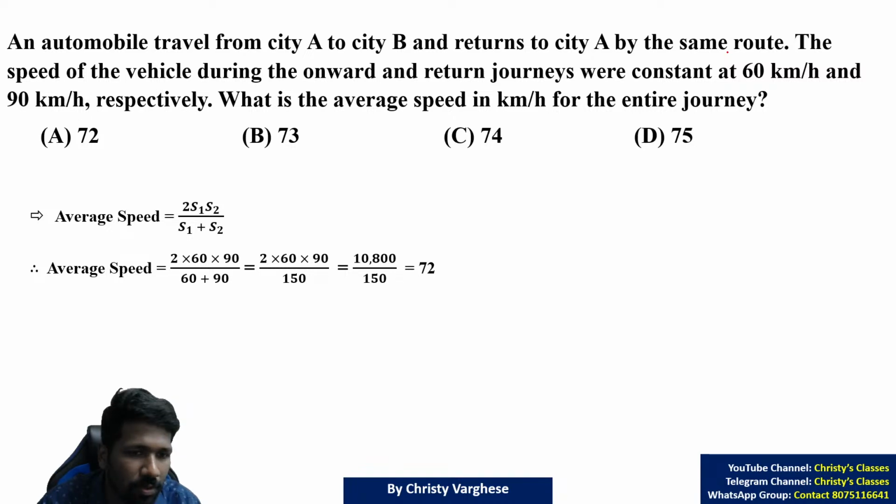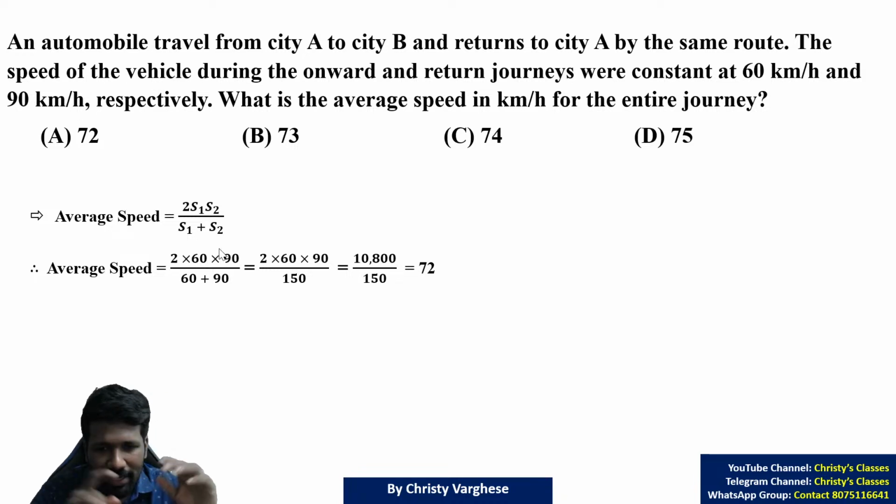Look at this slide. If there is any doubt, please ask. Otherwise, we can move on to the next question. Is it completely clear? I told you, when the distances are the same and the speeds are different and the time is different, you can use this formula, 2 s1 s2, or 2 times x into y divided by x plus y.